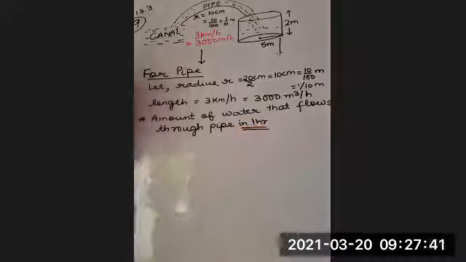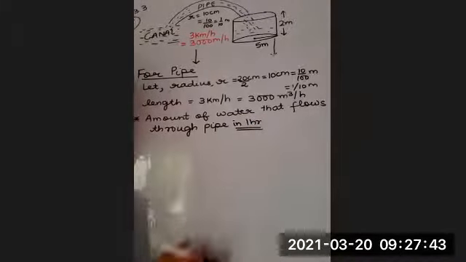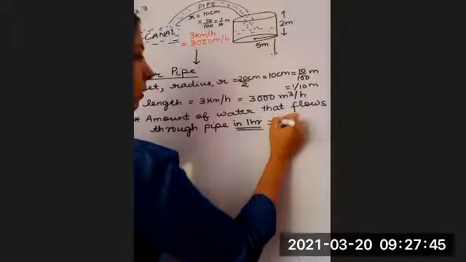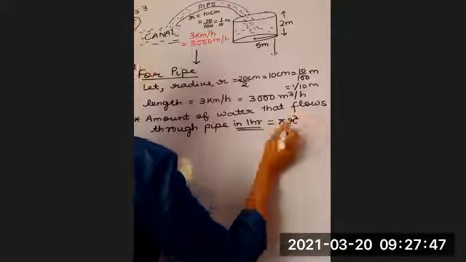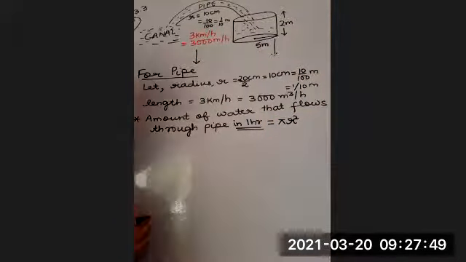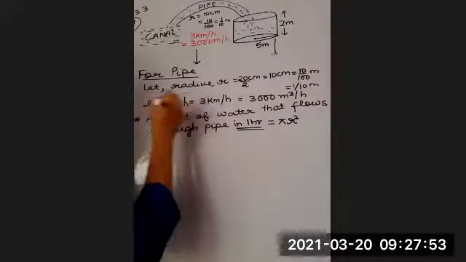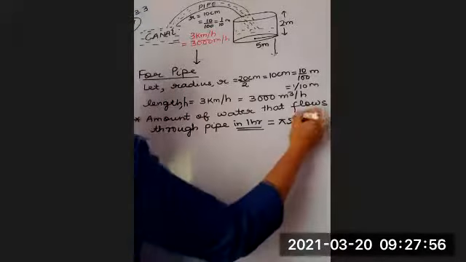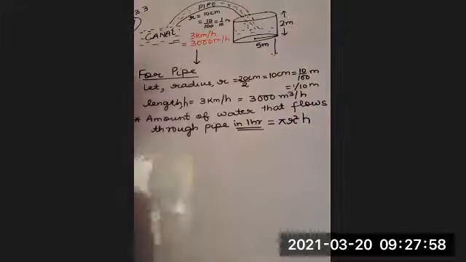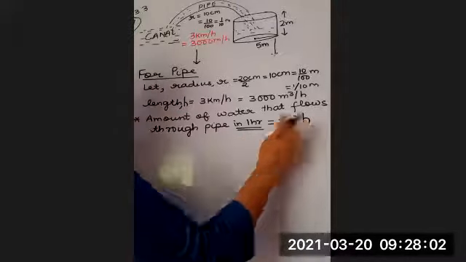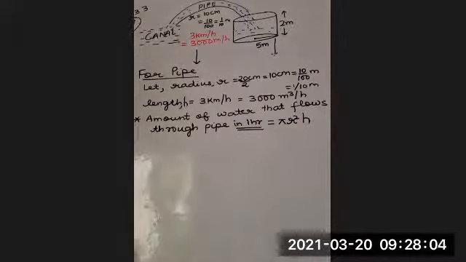It is important. Ma'am, we are writing length equal to 3 kilometer per hour, don't we have to write length, comma L? Yes, we will write H. Thank you. Pi r square H. I'm just leaving it here.